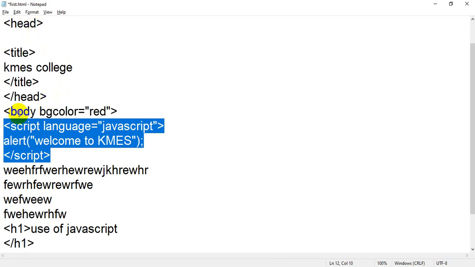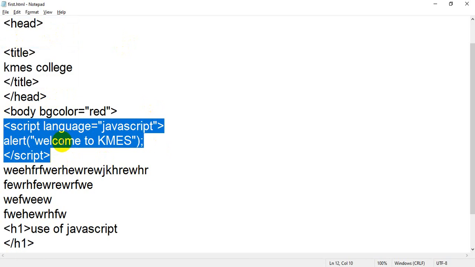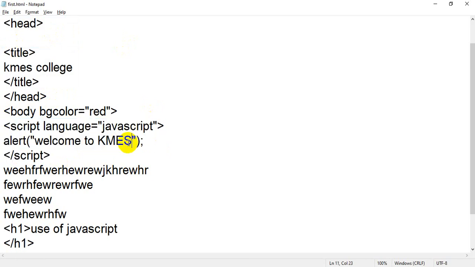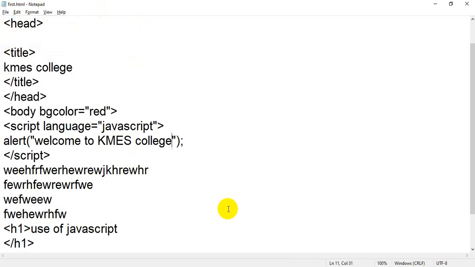Now I have added it inside the body section, the script, closing script and welcome message. When you save the file, your result will be the same. Now instead of welcome to Chemius, I am just going to add welcome to Chemius College. Now on your alert box, you will see the change.